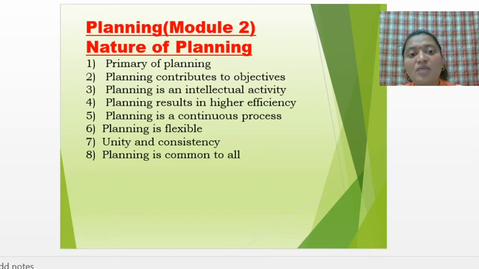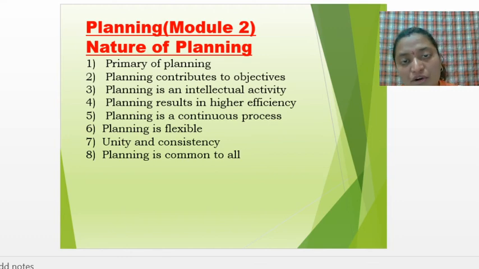So this is all about the nature of planning. Just briefly, let's recall what we mean by planning. Planning means deciding in advance what work has to be done, when and how it has to be done, and so on. And this was the nature of planning. First one is primacy of planning. Primary means it is the first function of management. Without planning, other functions of management cannot run. Without planning, you cannot directly start with organizing, directing, controlling.